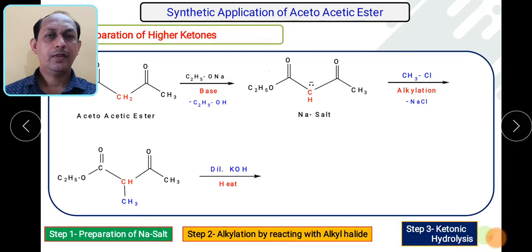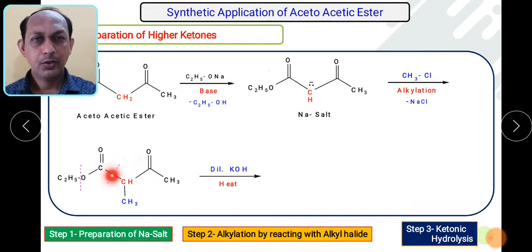Whatever compound is formed, the ketonic hydrolysis will take place on it, and this hydrolysis can be carried out by using a strong alkali such as potassium hydroxide. As a result of hydrolysis, which particular bonds will break? Let us see. These two bonds will break. So this particular structure will only remain. As a result of breaking of these bonds, carbon dioxide, CO2, will be eliminated, and here is C2H5.